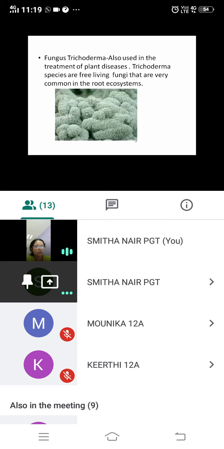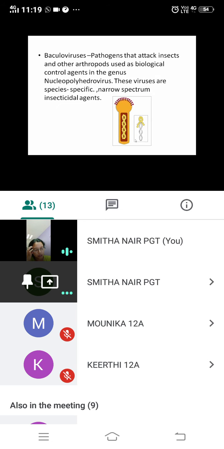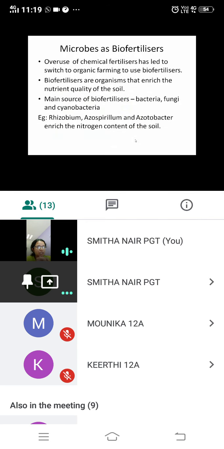So that is about biocontrol agents, how these microorganisms can be used as biocontrol agents. Now the next topic, how they can be used as biofertilizers. Fertilizers, these are the fertilizers which are made from living organisms.